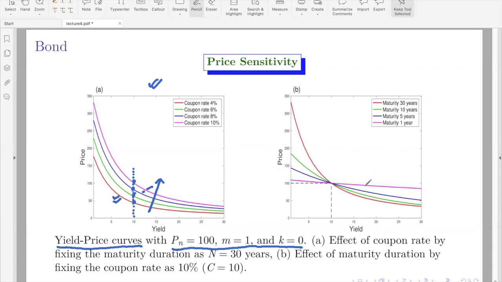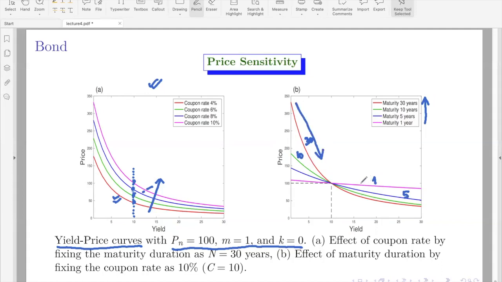You can see that this is year 1 and this is maturity year 5, and green is maturity year 10 and this is 30. This is yet another very important property that you see, that as the maturity year increases, you see the way the curve falls.